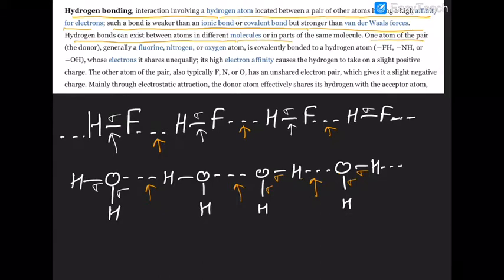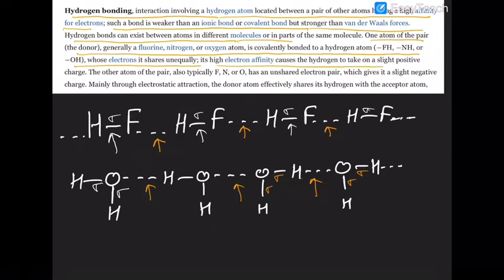One atom, the donor, generally fluorine, nitrogen, or oxygen, is covalently bonded to hydrogen. While it shares the electrons unequally, its electron affinity causes the hydrogen to have a slight positive charge, and that positively charged hydrogen is attracted towards the immediate neighboring electronegative atom, fluorine, nitrogen, or oxygen.